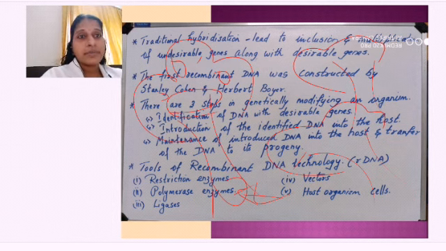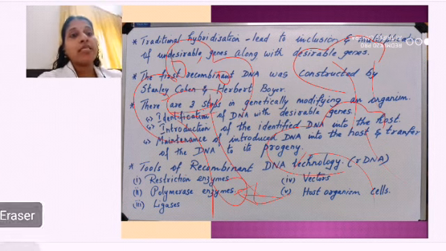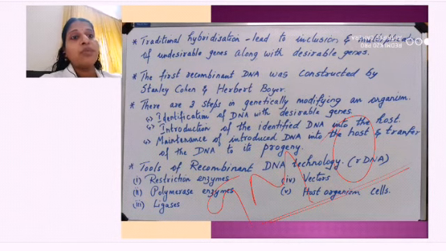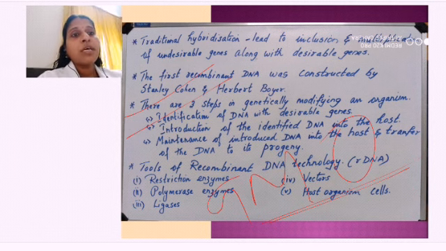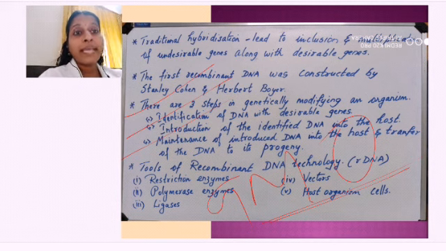So, these are the steps by which we can make a GMO. What is GMO? Genetically modified organism. So, in order to make this GMO, what are all the steps? Identification of DNA with the desired gene, introduction of the identified DNA into a host, maintenance of the introduced DNA in the host and transfer of DNA to the progeny. So, these are the things that have to be kept in mind while making a genetically modified organism.